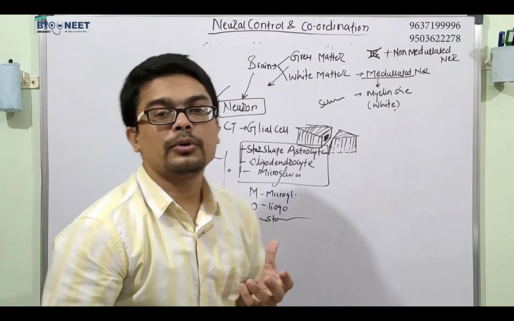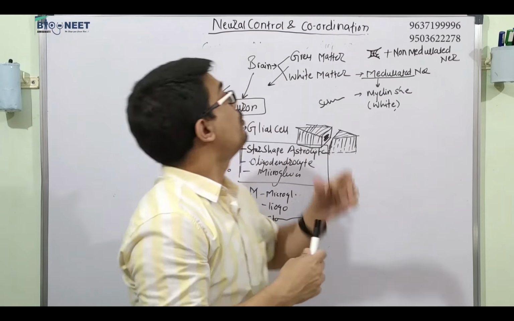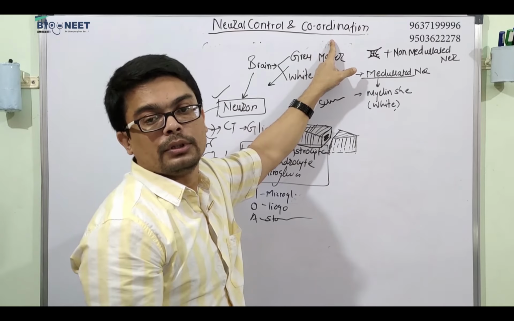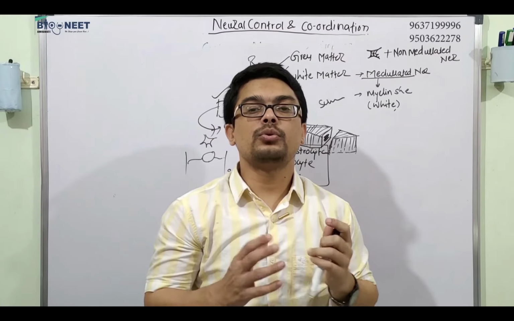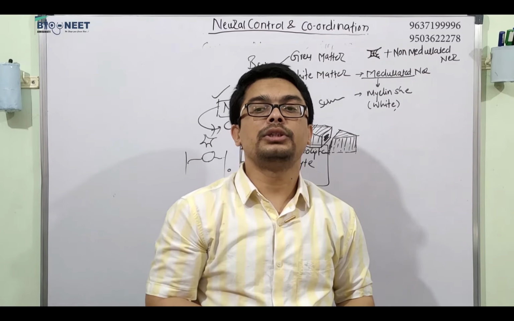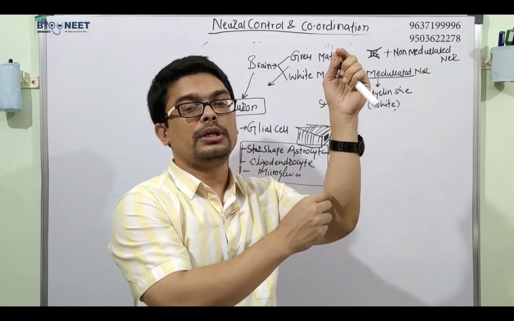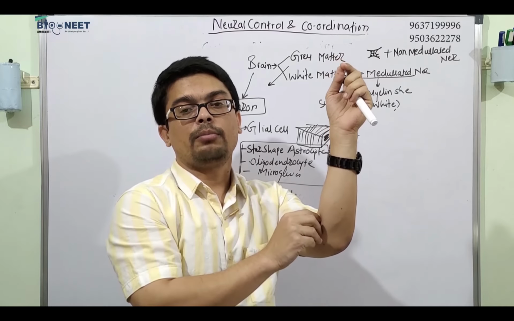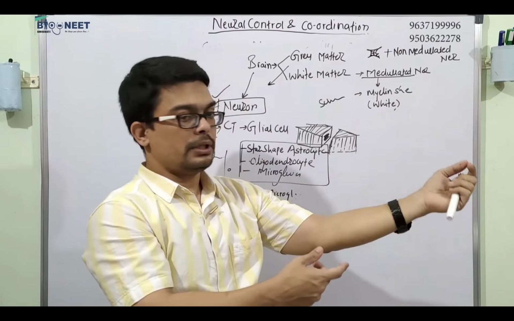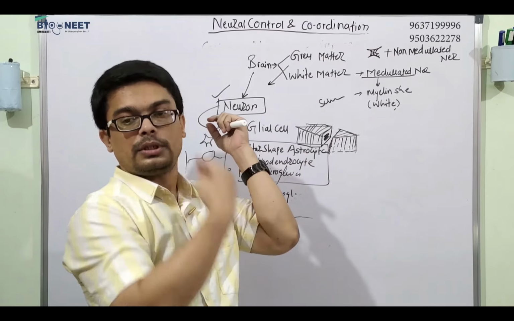So what is the function of the brain? The brain controls your whole body function with the help of coordination. So its function is to control and coordinate the body function. It also acts as a storage for your memory. It also interprets the sensory impulse and then initiates the motor response. If somebody pinches you, or pokes you with a fine needle, you take your hand away from that pain. This is because of the motor response given by your brain.